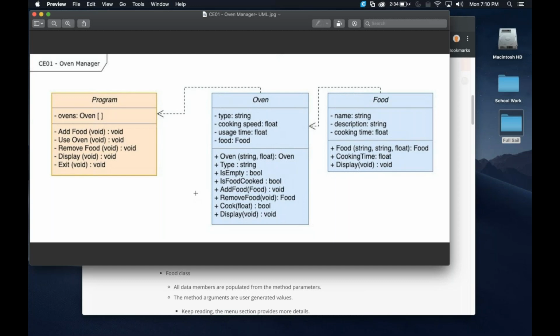Now, the other important thing to notice is that some of these are connected. You can see that by this dotted line right here, right? The important thing about the dotted line is you're going to be using this food class inside of the oven class. So you've got to make sure that you have the food one done first and then work on the oven class, because you're going to need that one in order to do it.